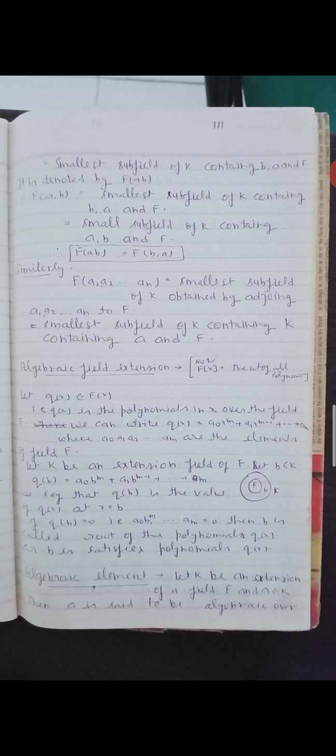Now the next definition, algebraic field extension. Note F[x] is equal to the set of all polynomials, and we have to study the algebraic field extension.